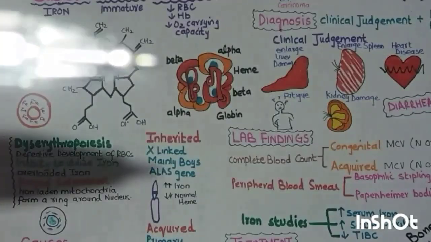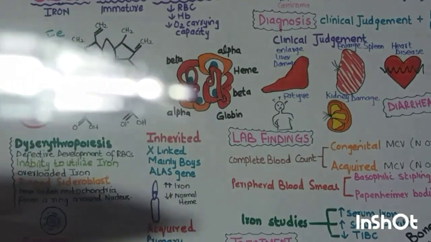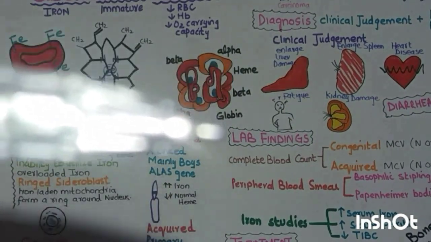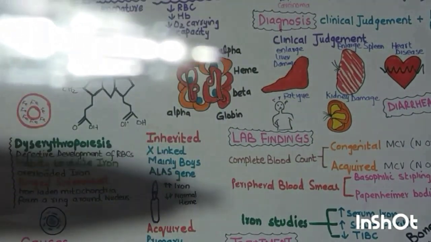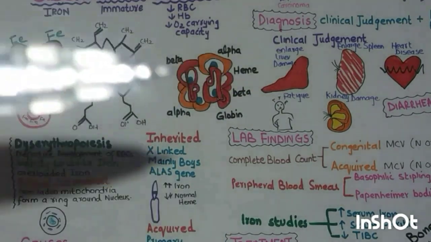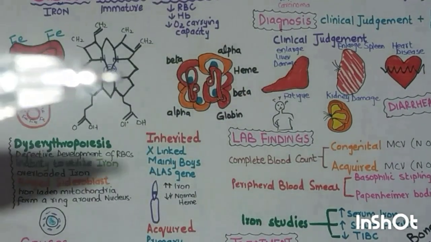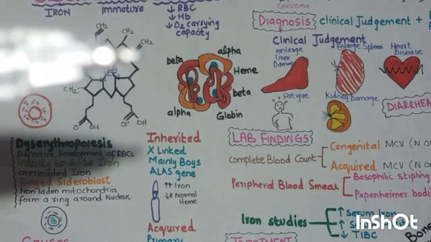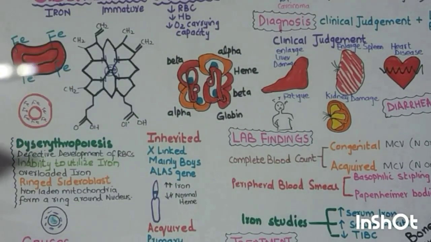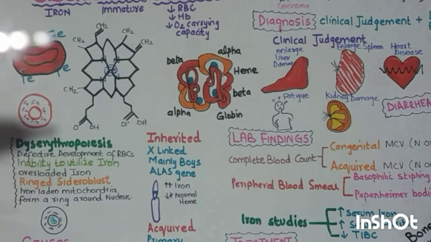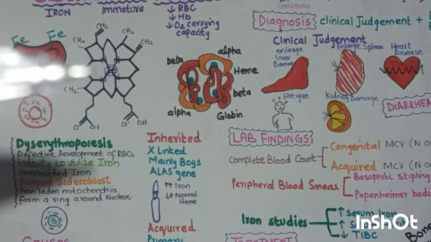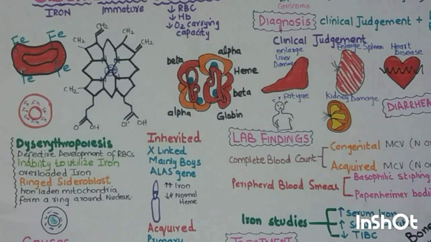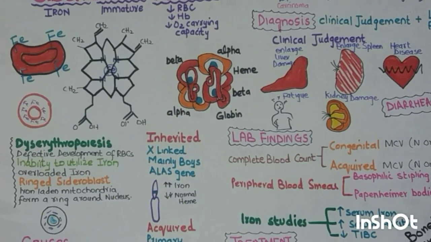To study the mechanism, we will see the structure of hemoglobin. Hemoglobin is formed from the heme and the globin. The globin forms the alpha and the beta chains, and the heme is formed from the iron and the protoporphyrin ring. In sideroblastic anemia, there is basically a defect in the formation of the protoporphyrin ring, so it can't function properly.